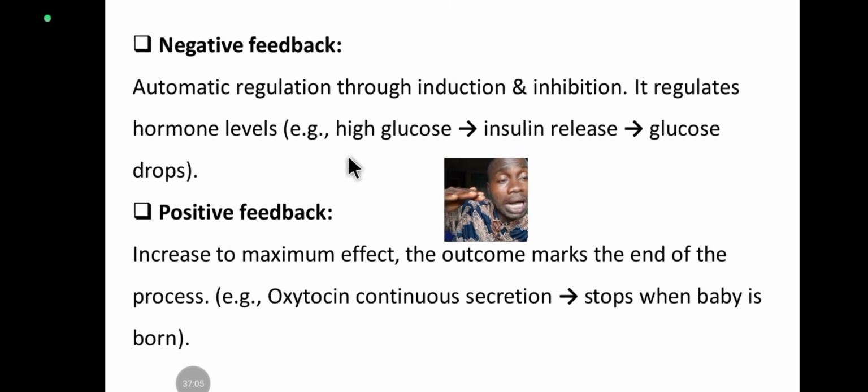Immediately the level goes down, the cells signal, and the pituitary will release the hormone. And hormones are specific to receptors. If you release a hormone meant to work on the pancreas,